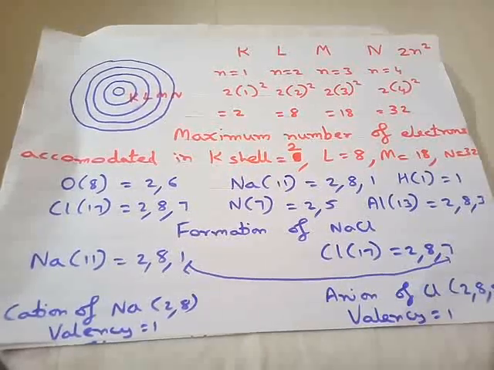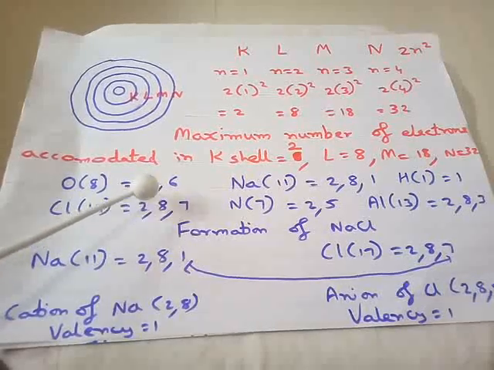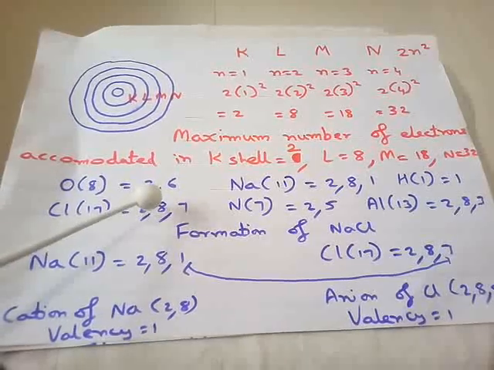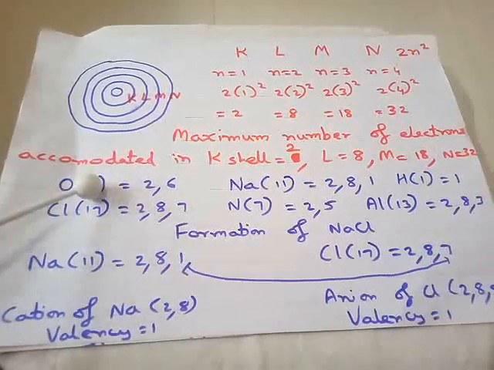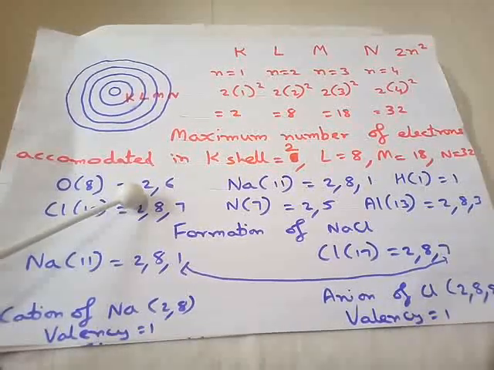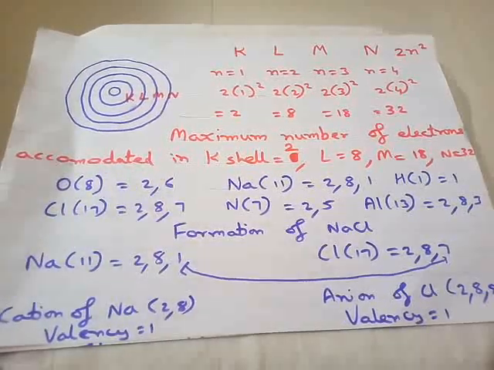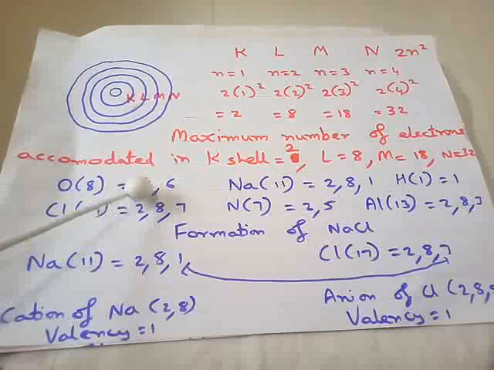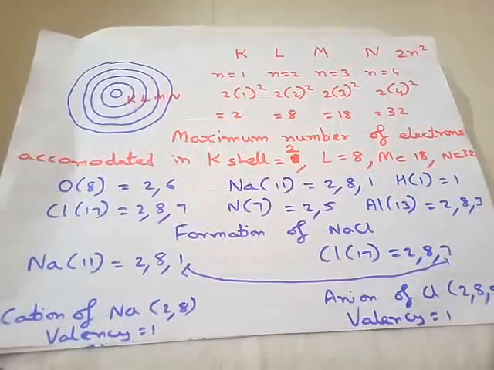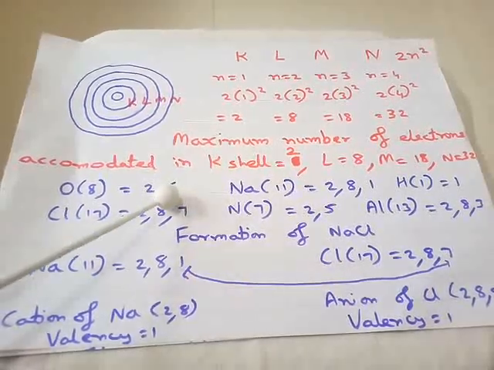Now teacher, how to write the electronic configuration? See, for writing the electronic configuration, you should always start with the maximum capacity of your first shell. Oxygen is 8, so the first shell will accommodate how many electrons? 2. 8 minus 2 is 6, and 6 will go to the second shell. Now how to show the difference in the shells? You have to show it with the help of commas. So in oxygen, the first shell has 2 electrons and the 6 will go in the second shell.